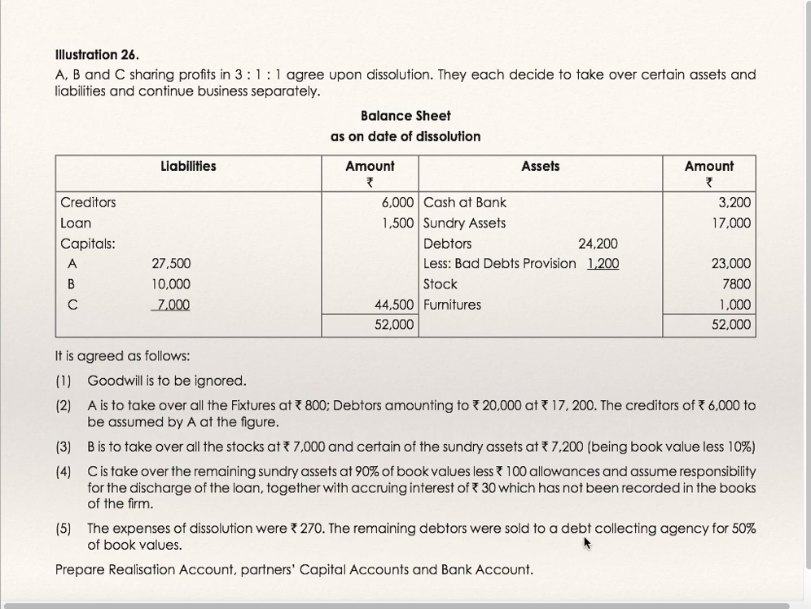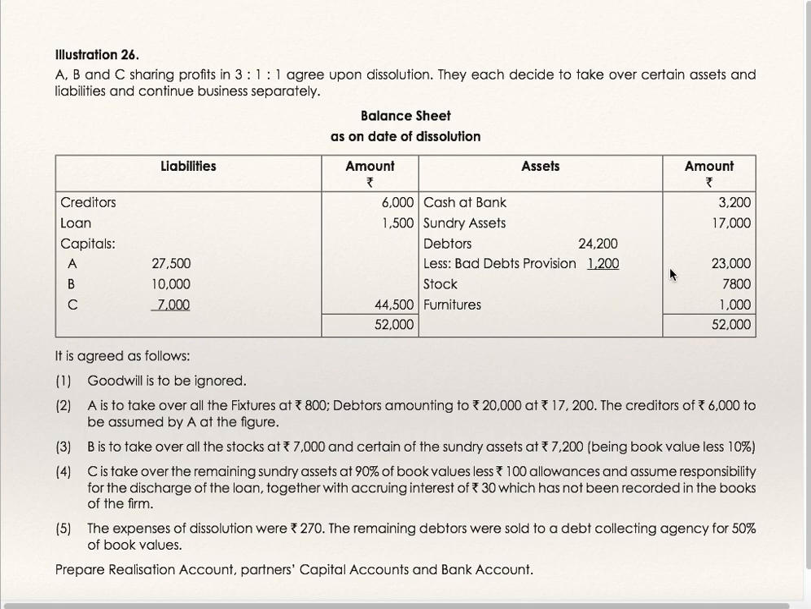The remaining debtors were sold to a debt collecting agency for 50% of the book value. Debtors are 24,200. You don't have to see the provision. Out of that, debtors amounting to 20,000 were taken over by A. So remaining debtors, 24,200 minus 20,000, 4,200, they have sold to the debt collecting agency at 50%. That means 50% of 4,200 they have received in cash for the remaining debtors. Prepare realization account, partners capital account and bank account.